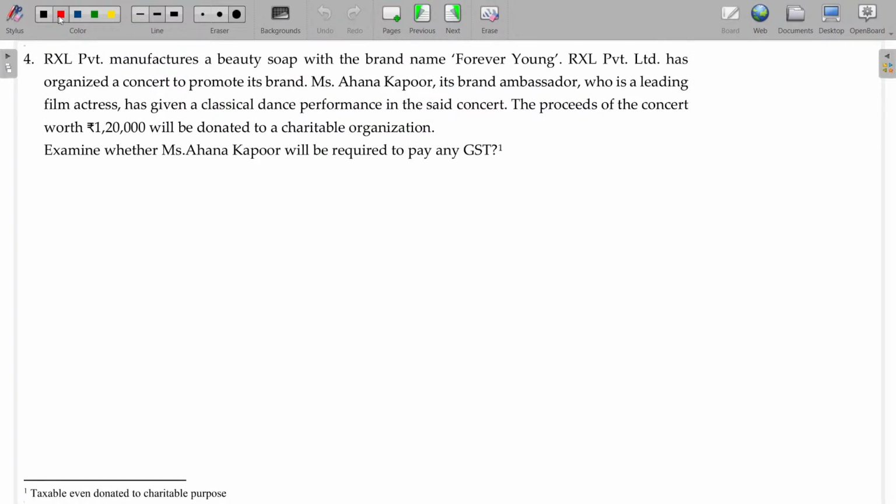Okay. RXL Private Limited manufactures a beauty soap with a brand name Forever Young. RXL Private Limited has organized a concert to promote its brand. Mrs. Ahana Kapoor, its brand ambassador, who is a leading film actress, has given a classical dance performance in the said concert. The proceeds of the concert worth rupees 120 will be donated to the charitable organization. Even that amount is donated to the charitable organization.